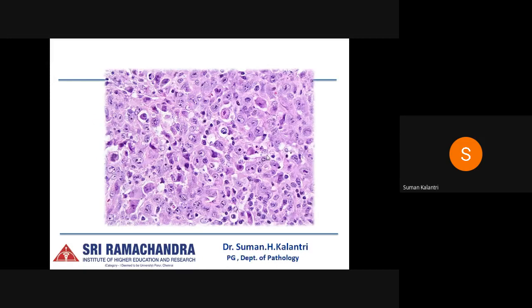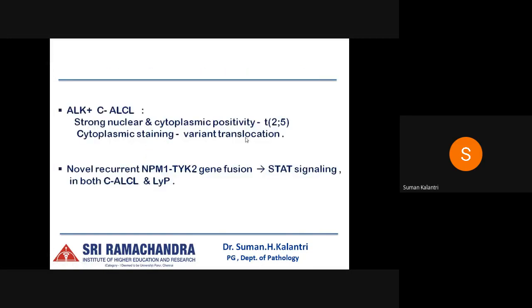Now here we can see a histological image where there are sheets of large tumor cells which have abundant to moderate amounts of cytoplasm, and which show irregularly shaped nuclei and prominent eosinophilic nucleoli. Epidermotropism may or may not be present in such lesions. And these are CD30 positive.